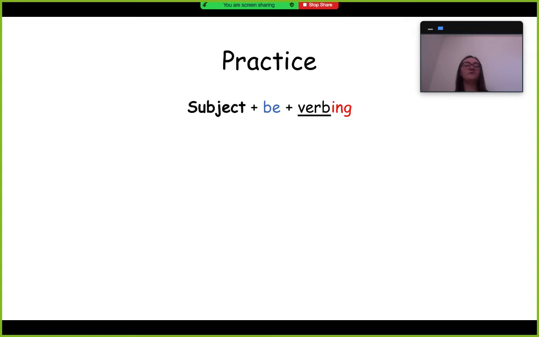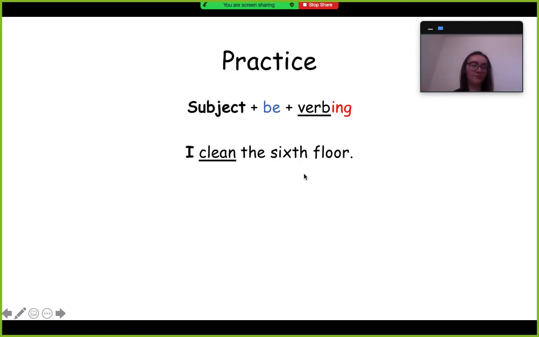So we have the form. This is how we make it, right? You have the subject, a form of be, am, is, are, the verb, and then ing at the end. So if we had simple present tense, I clean the 6th floor, something that you do a lot, but we want to say it in present progressive tense.